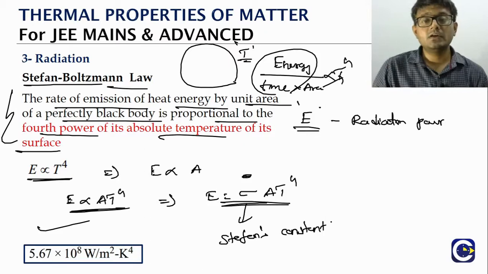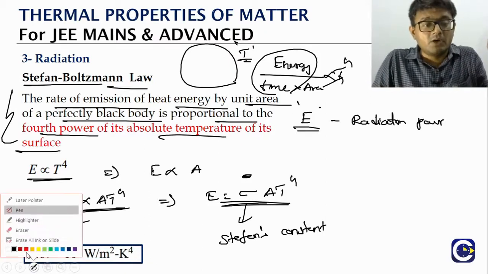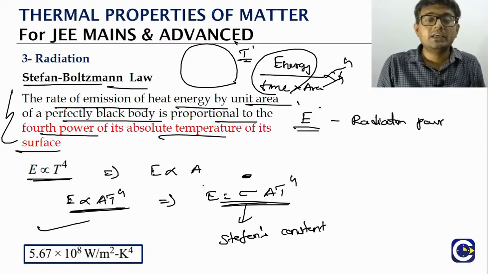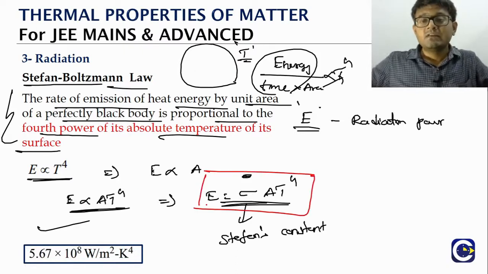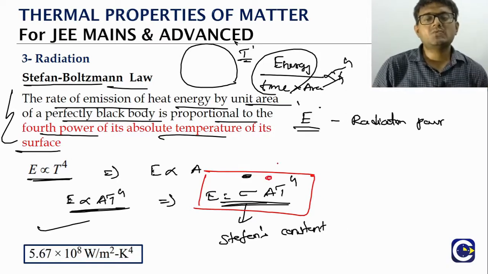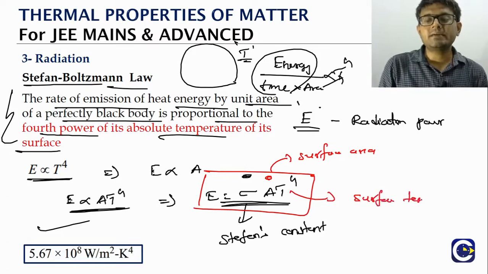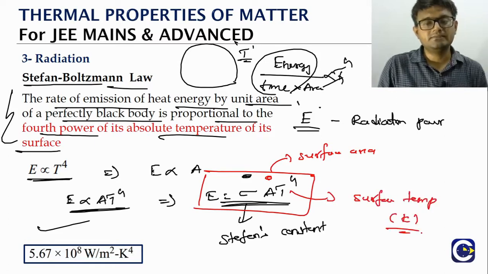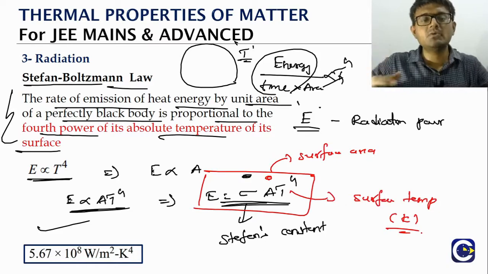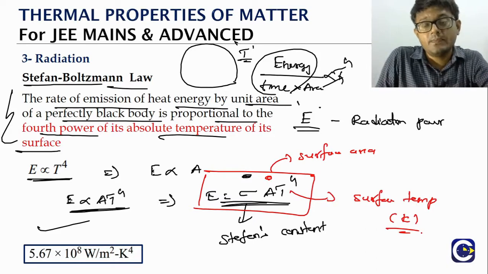So what is the formula that we need to remember? The radiation power of a black body. The radiation power will be equal to sigma A T to the power of 4. Here A is the surface area of the black body, and T indicates the surface temperature on the Kelvin scale. So this is about the radiation power given by the black body as per the Stefan-Boltzmann law.